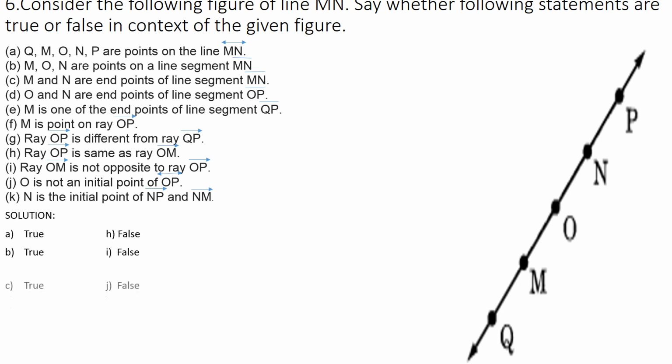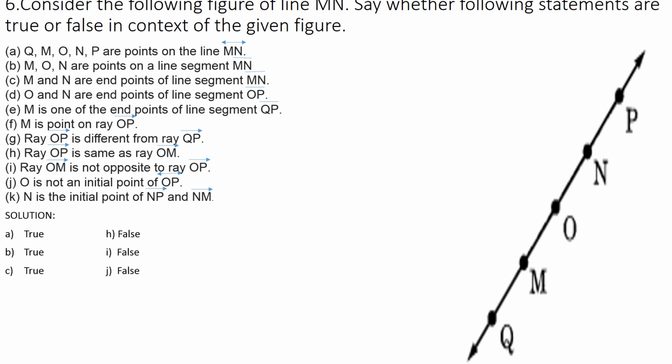Then the third one, M and N are endpoints of line segment MN. Yes, from the previous question we learned M is one endpoint and N is the other endpoint of the line segment MN. So both are the endpoints of the line segment MN. So this question is also true.